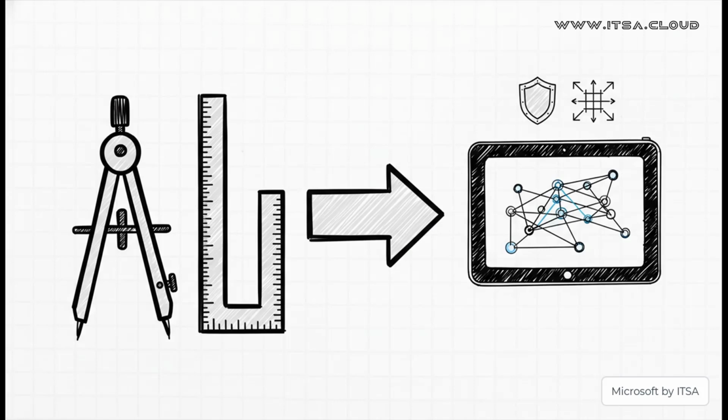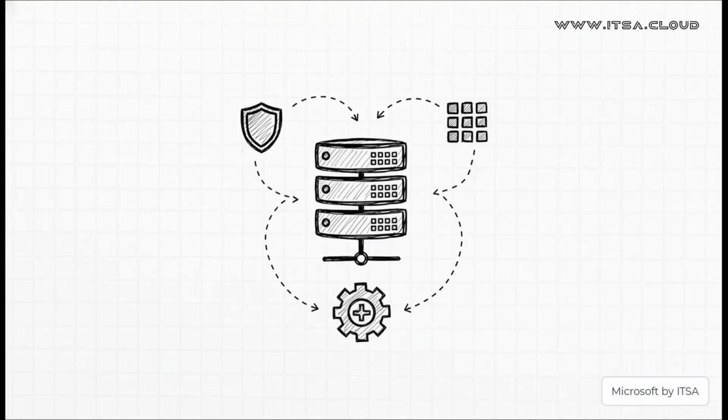Look, the basic principles of good city planning haven't really changed. You still need roads and signs. But the tools our digital planner gets to use, oh yeah, they've gotten a serious upgrade. They've been modernized to handle the insane security and scale challenges of today's networks. So in Windows Server 2025, this tool is more critical than ever before. All the core functions we've been talking about, they're still there, but now they are wrapped in much stronger security, and they're built to scale for these massive, complex enterprise networks we all manage now. The bottom line is this: mastering this tool is still an absolutely vital IT skill.